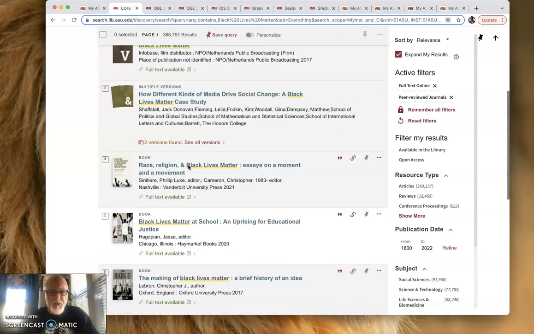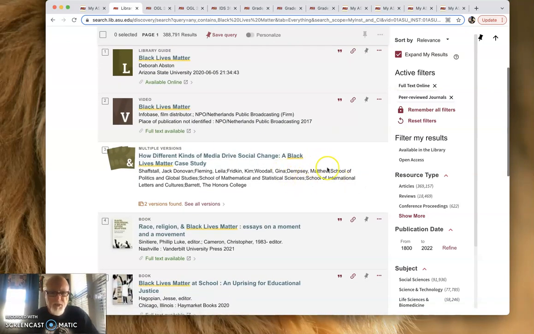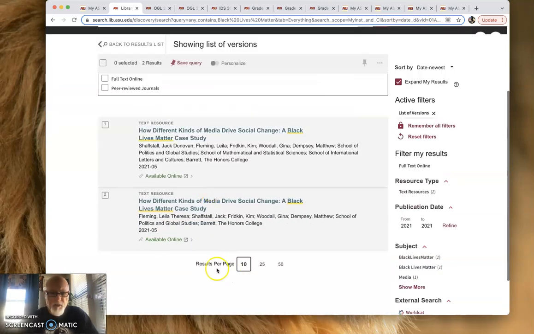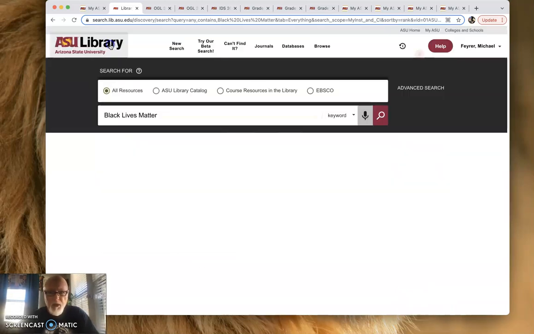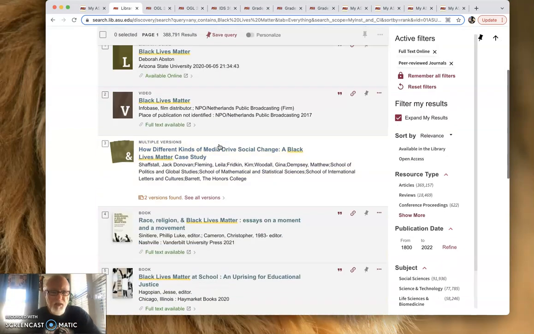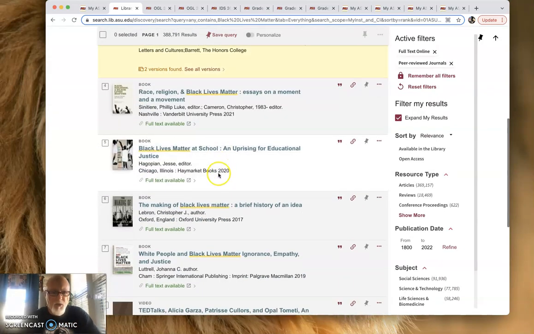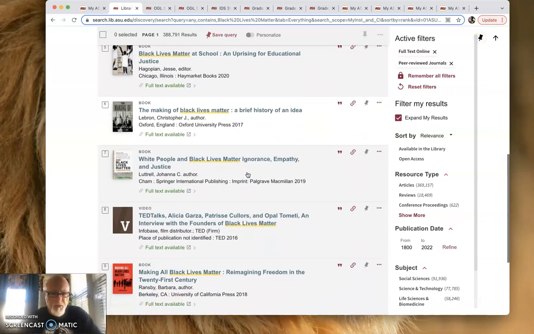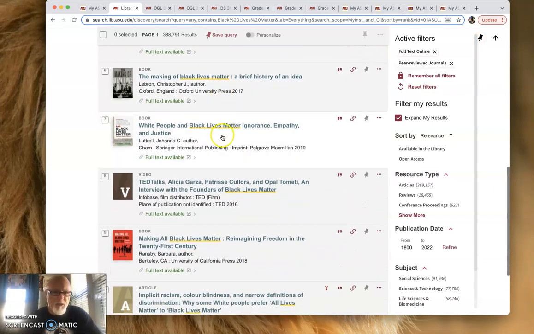Now, what I would do typically, so I would say, well, this is research. I guess 2 versions. See all versions. Full text online. I have no idea what the 2 versions were, but I'm going to pin one of these, okay? And now I'm going to go back to the results. And let's see. Let's keep going here. This one I like. I'm going to pin it. See what I'm doing here? I'm pinning it right up there. The history of Black Lives Matter might give us some interest.